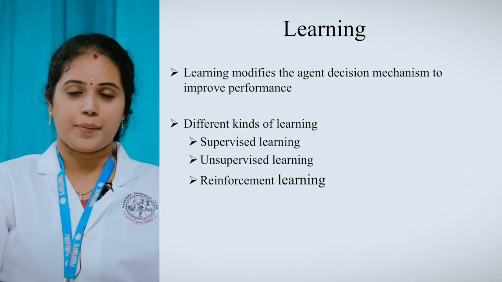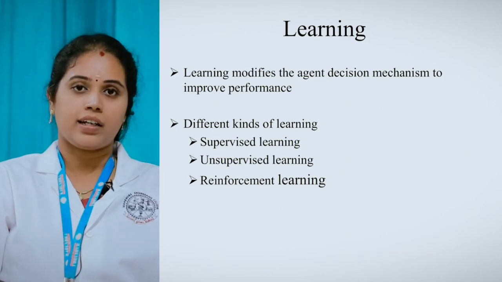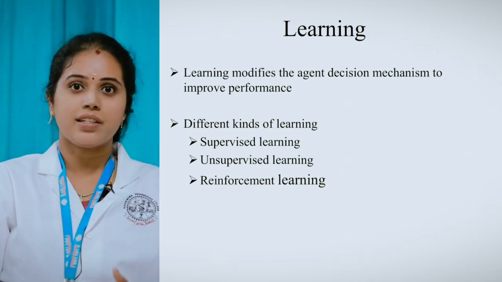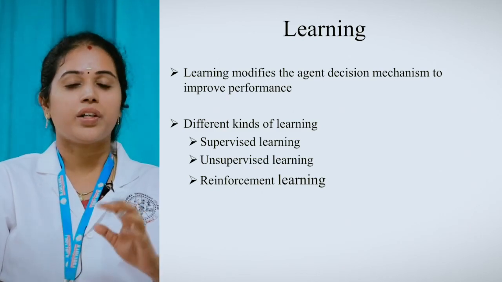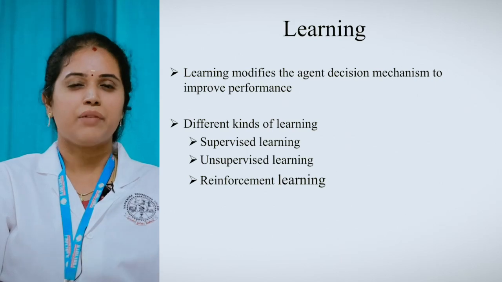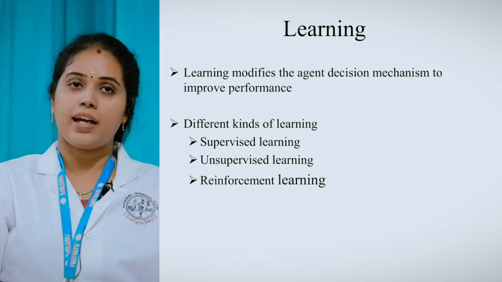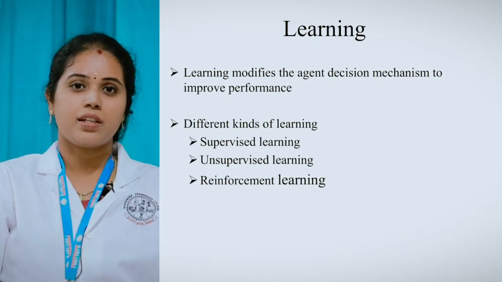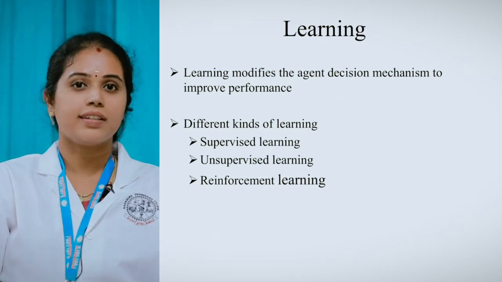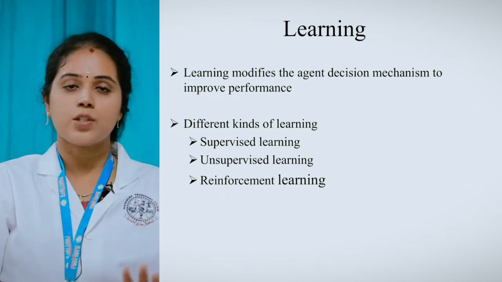What is supervised learning? From the name itself, we can say that supervised is a known thing. In the initial stage, the agent can get clarity about the concept. What is it going to do? What is the solution? Everything is known to the agent. That comes under supervised learning. So in that they have input and output, that is training data, and then some algorithms, classification, everything is present in supervised learning. With the help of that, it is able to give some better decisions. That is supervised learning.